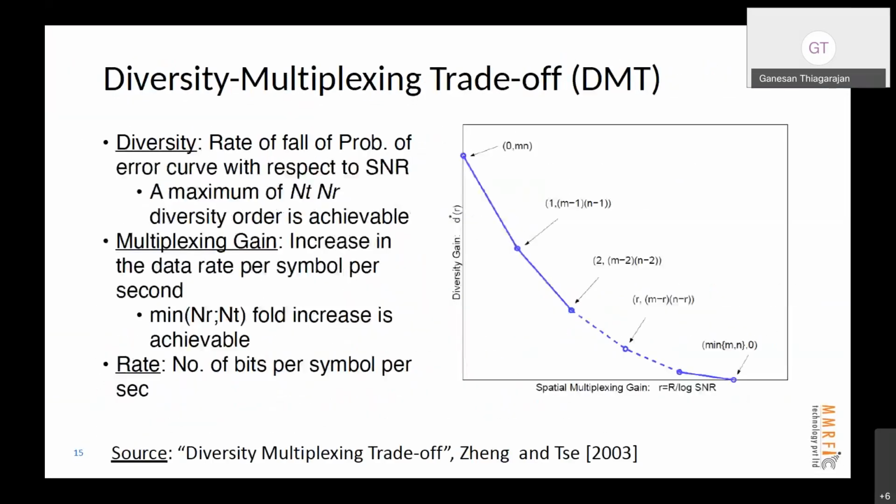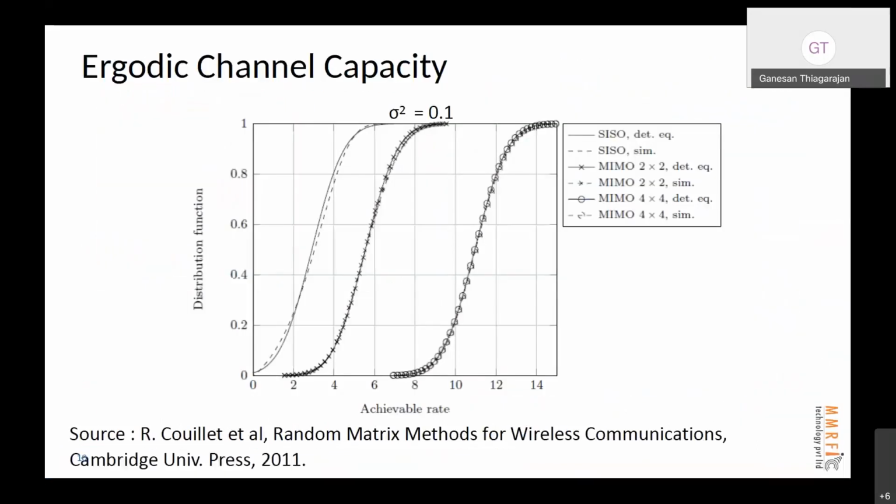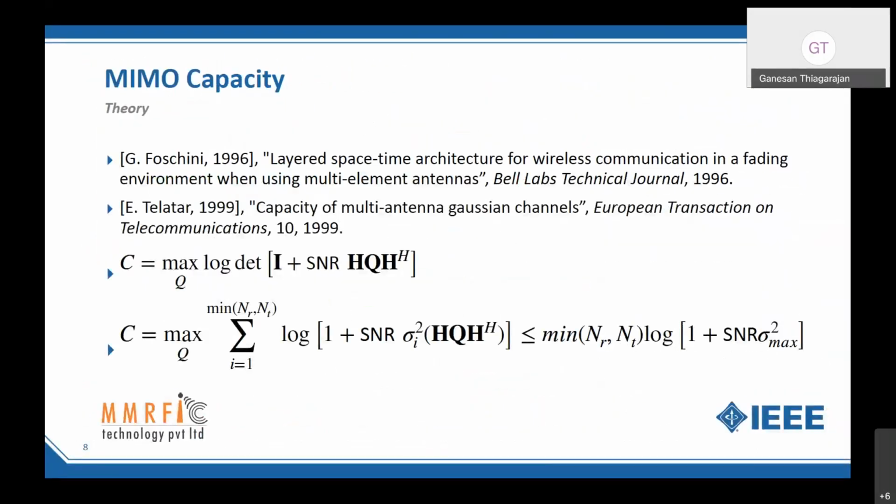So that if I want a tenfold increase in capacity, I have to make sure that the minimum of the transmit and receive antennas has to be 10. If I want 100, I put 100. If I want 1000, I put 1000.